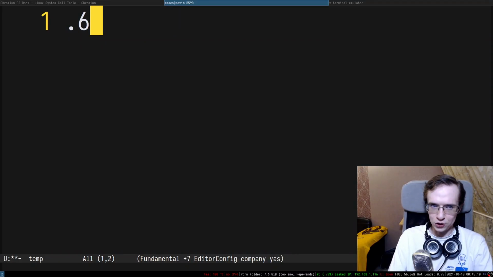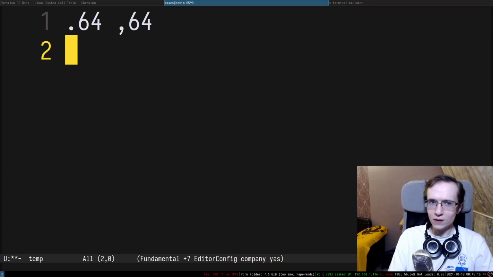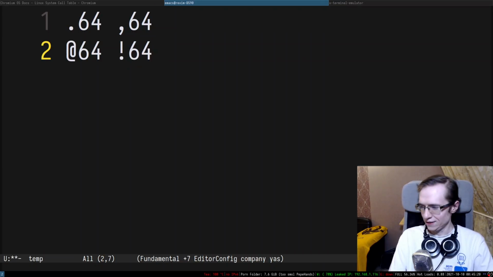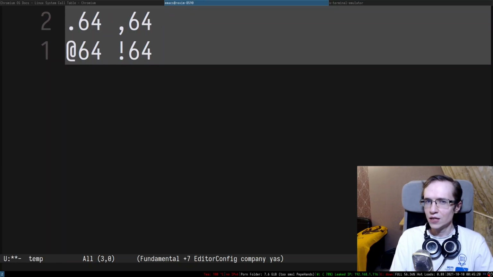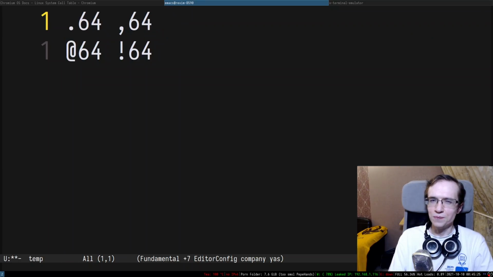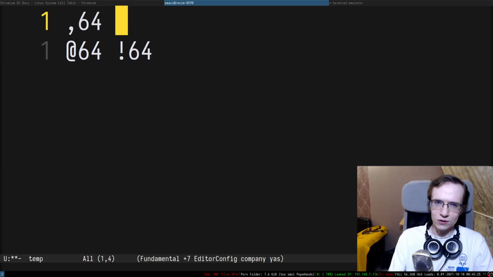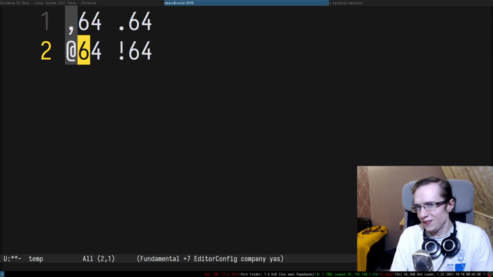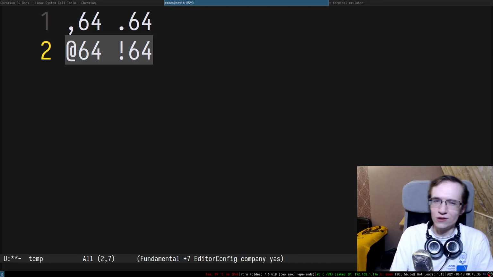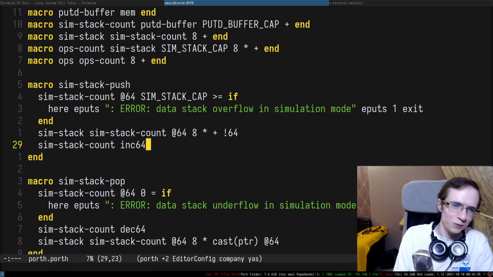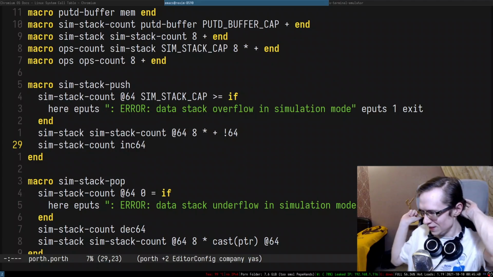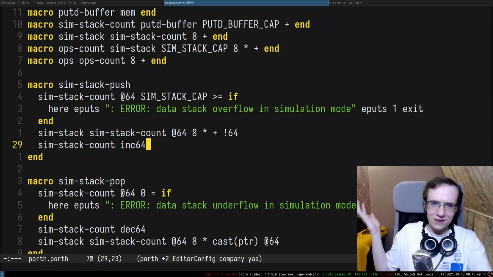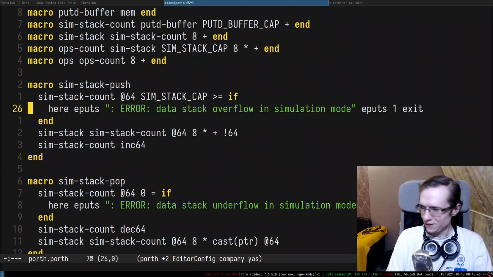So basically, my style of the operations is dot, comma. The Porth style, I think, is at, bang, right? They just use different order of arguments. But I think it's the other way around, right? For reading, it doesn't really matter because reading accepts one pointer. But for the sake of consistency, I decided to introduce it anyway. So it's just like, yeah, whatever. Does it make sense? It's kind of a weird reasoning, but yeah.